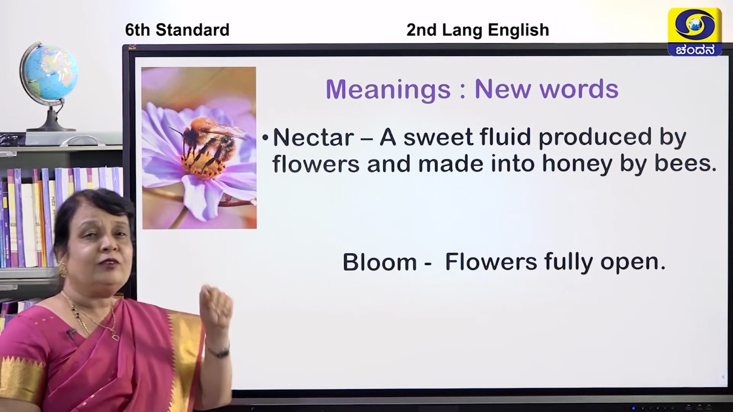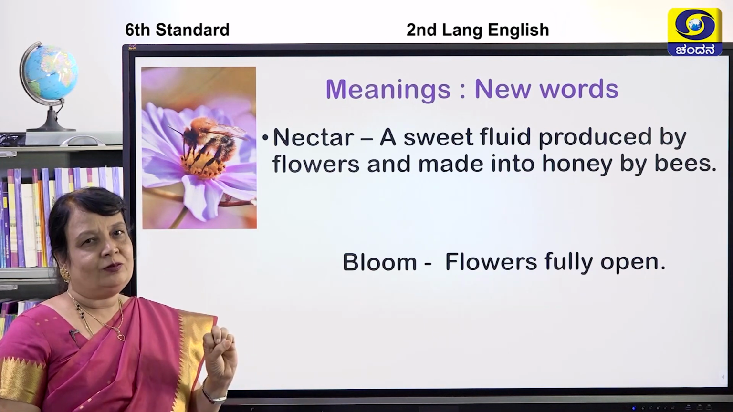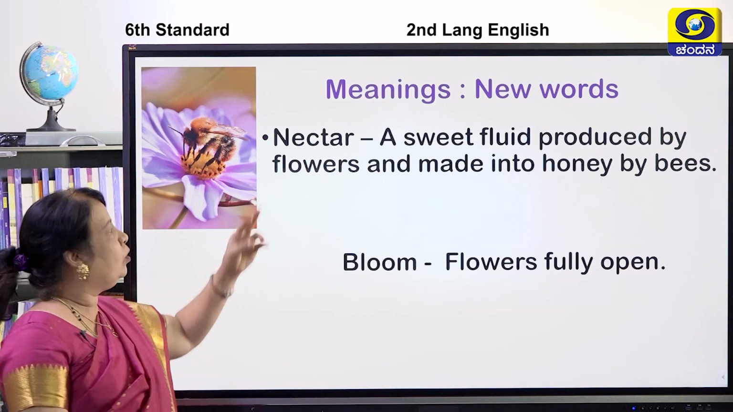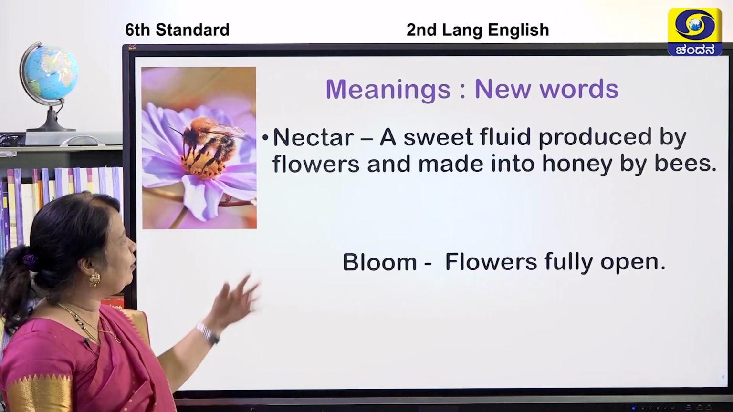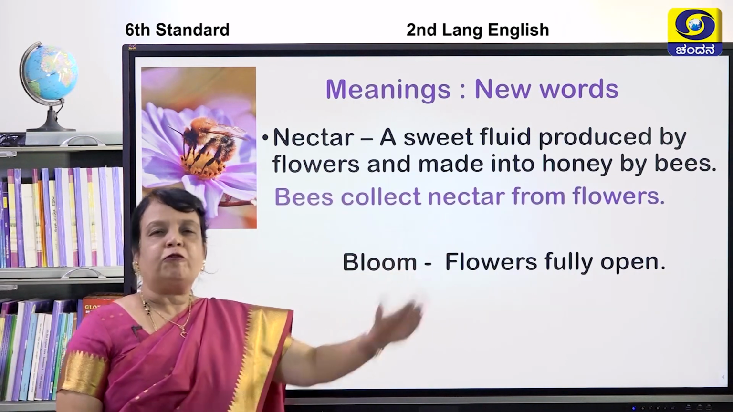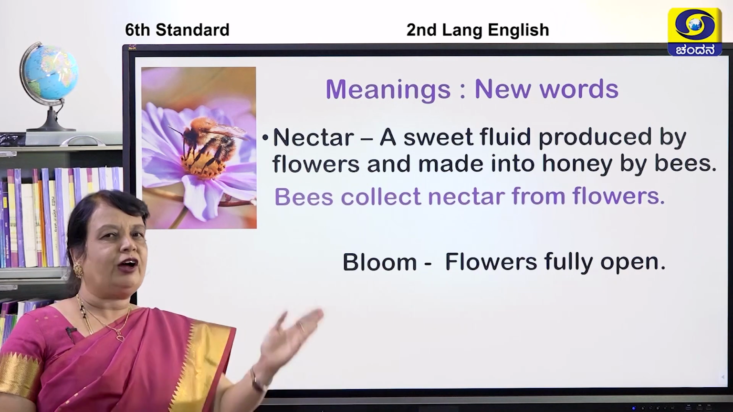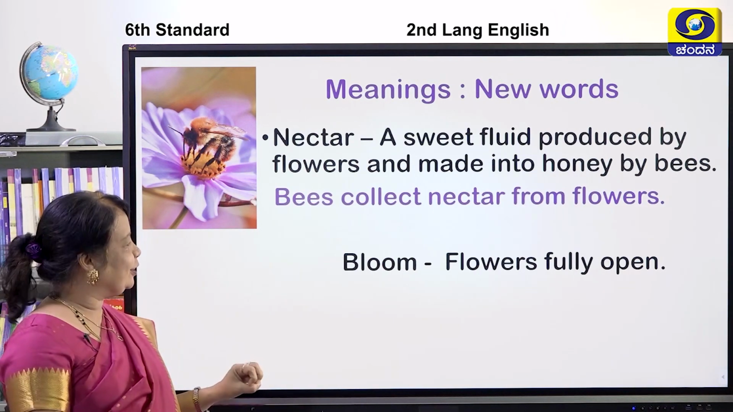Nectar ಅಂತ ಹೇಳಿದ್ರೆ ಆ ಹೂವಲ್ಲಿರುವ ನೀರನ್ನು, ರಸವನ್ನು ಅದು ಹೀರ್ಕೊಳ್ಳುತ್ತೆ. ಆ ಹೀರ್ಕೊಳ್ಳುವ ರಸವನ್ನು we call it as nectar. ಏನಂತ ಹೇಳ್ತೀವಿ? Nectar. I have a sentence for you, children, here. Bees collect nectar from flowers. Yes, they go from one flower to another flower, and they collect nectar.